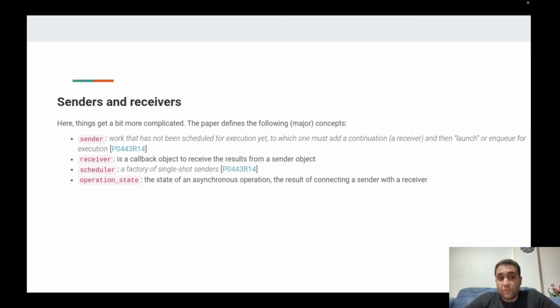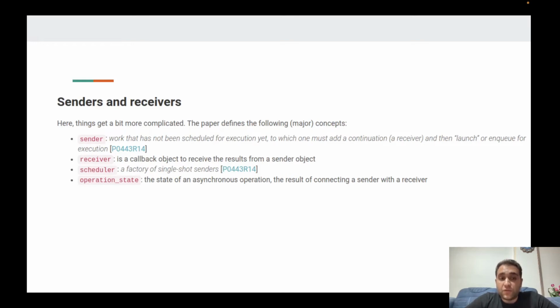A sender can bind with a lambda function or a function, but the sender is not going to return the result. It's going to send the result, or send the error, to the receiver.